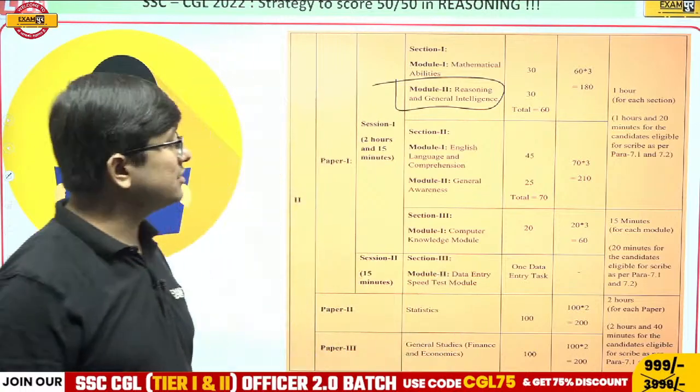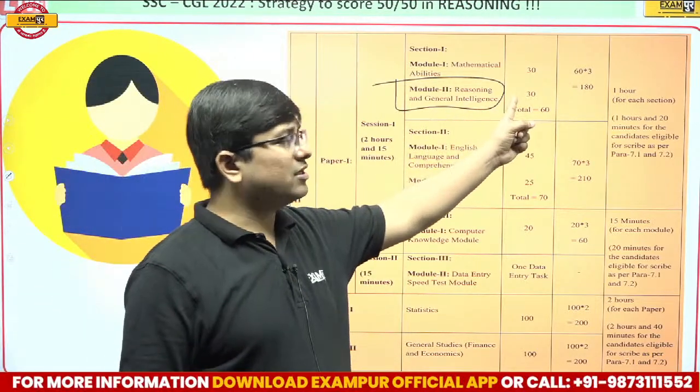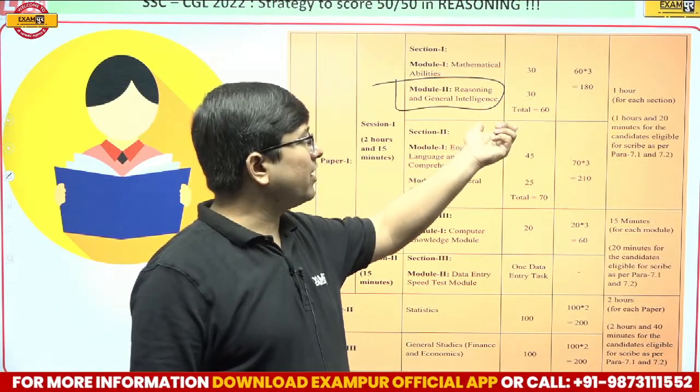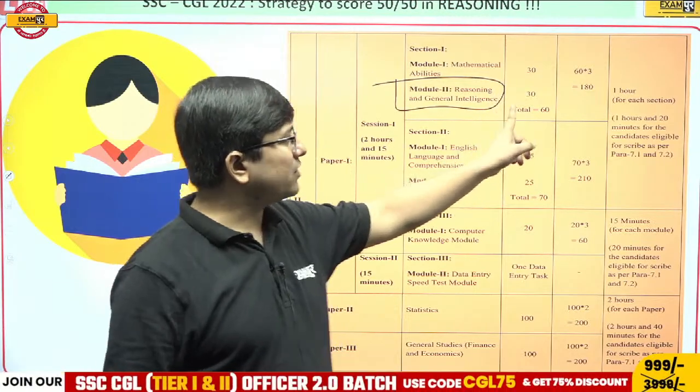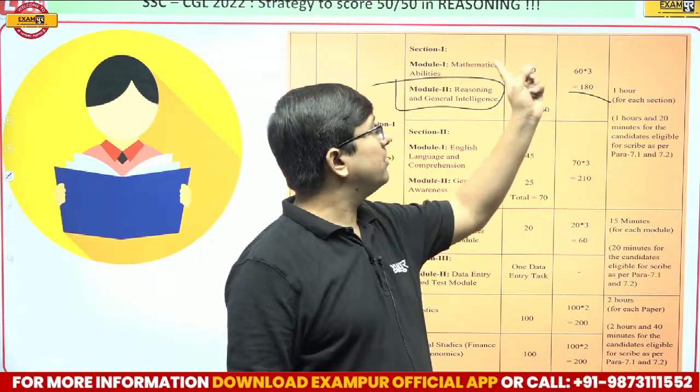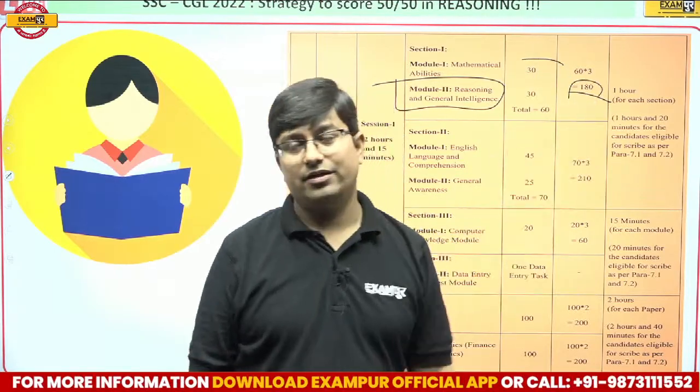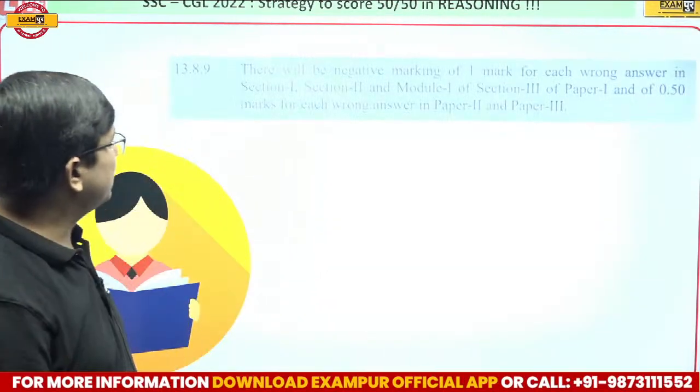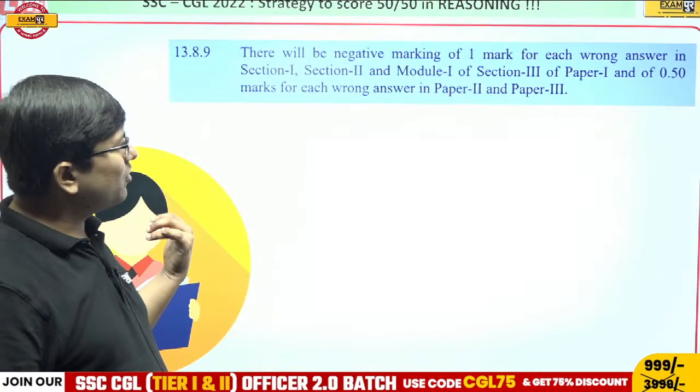The syllabus is more or less the same. There will be 30 questions, and each question will carry 3 marks. So 30 into 3 is 90 from here, and 90 from here will give you 180. All right, everybody. And now, my dear students, you are all aware of the negative marking.